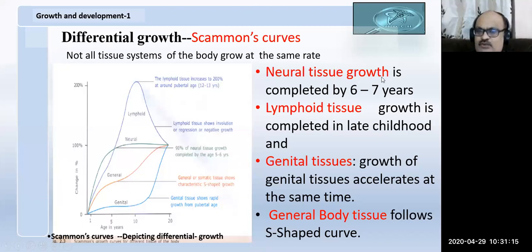The neural tissue, which is made up of our brain and other nerves, is completed early in age, that is by 6 to 7 years. So this neural growth is the first to complete. By the age of 5 years, you can see that it has almost reached 100%. Then it becomes flat. You cannot observe any change. That's why people used to say that our brain is not growing.